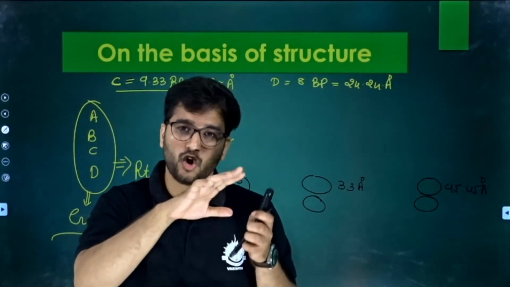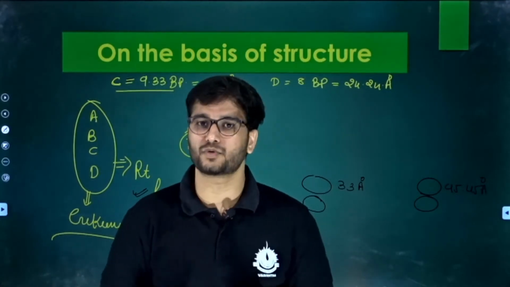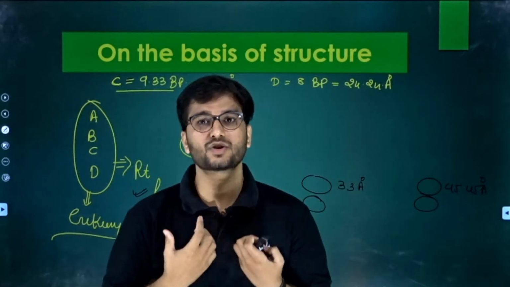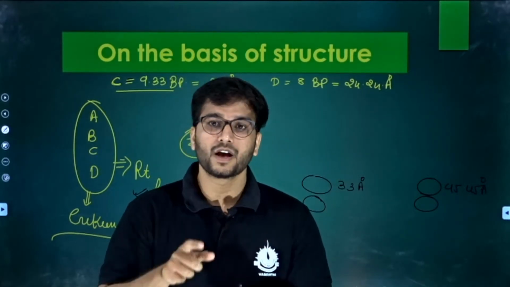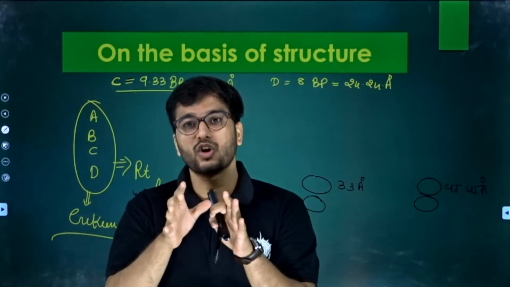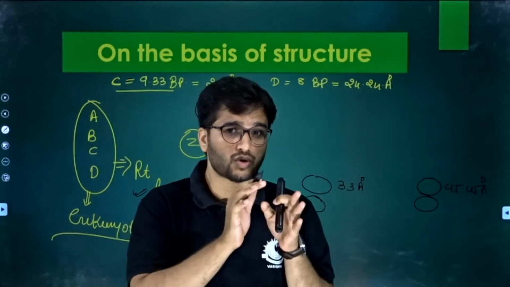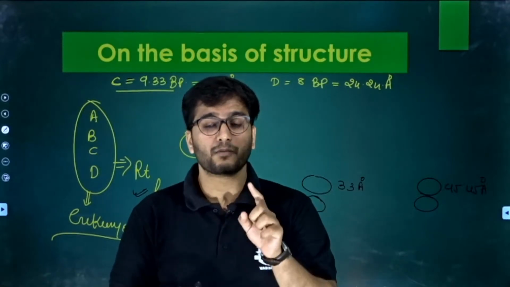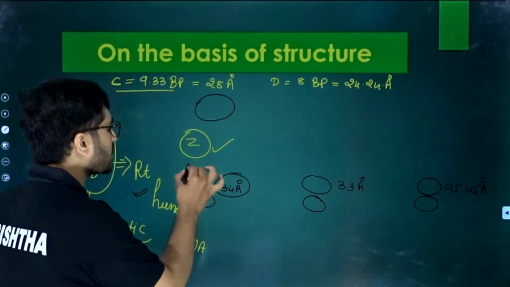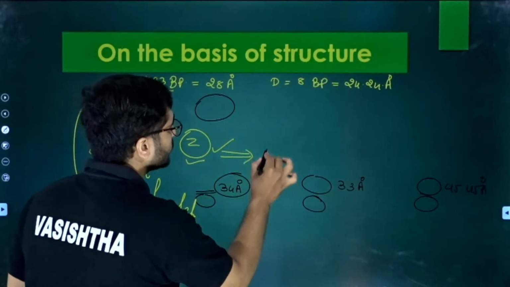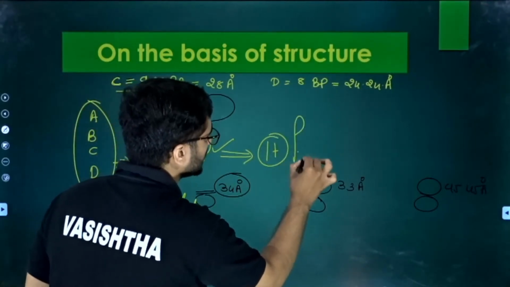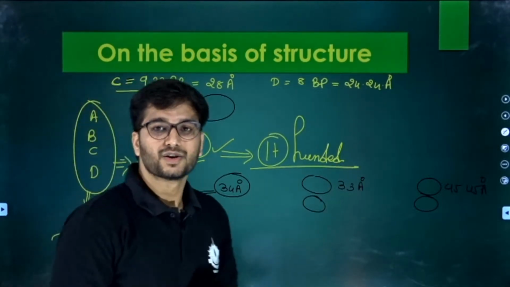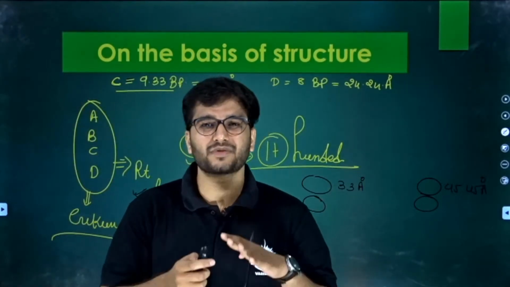But Z DNA is most important. If we discuss all 5 types of DNA, 2 DNAs are important. One is B DNA and the second one is Z DNA. Why? Because B DNA is our DNA, the human DNA, and on the basis of rotation, it is Z. Because all A, B, C and D are right-handed. But what about Z? Z DNA is left-handed. Clear? So this was the talk related to this session.